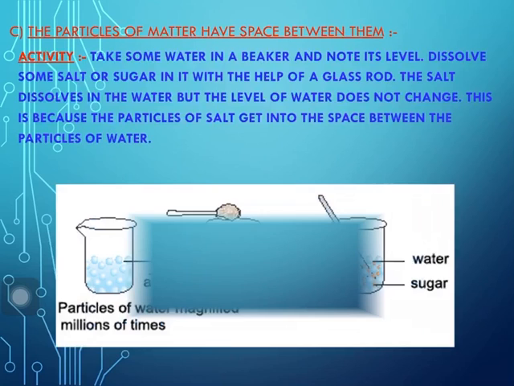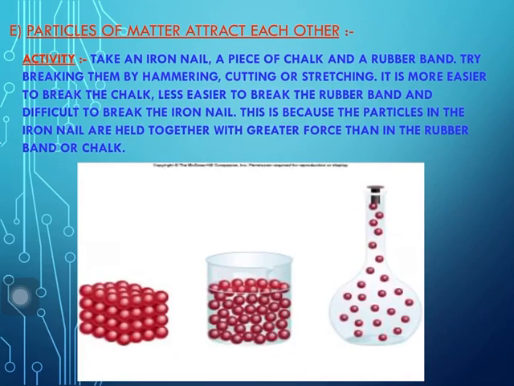Particles of matter attract each other. For this we can show this activity. In this, we have taken an iron nail, a piece of chalk and a rubber band. Try breaking them by hammering, cutting or stretching. It is easier to break the chalk, less easy to break the rubber, and difficult to break the iron. So we can say that the more closely packed the particles are, the more difficult it is to break them.